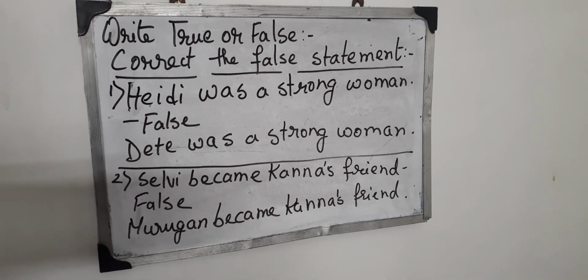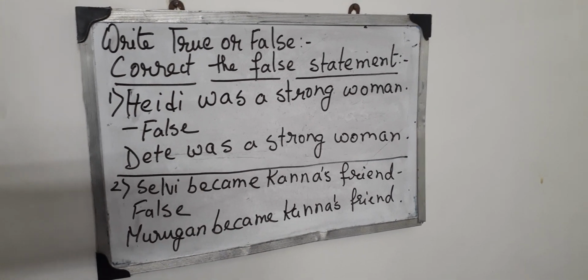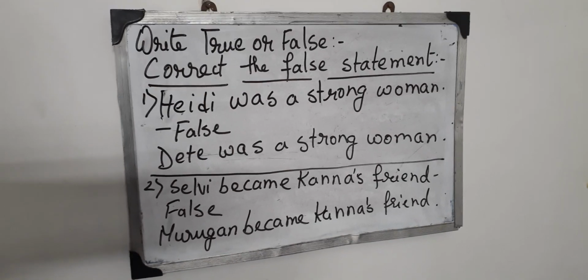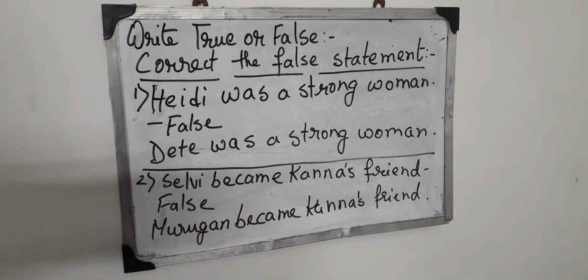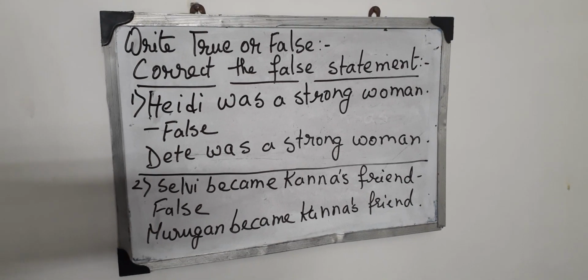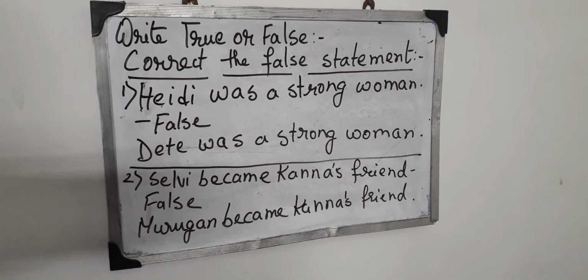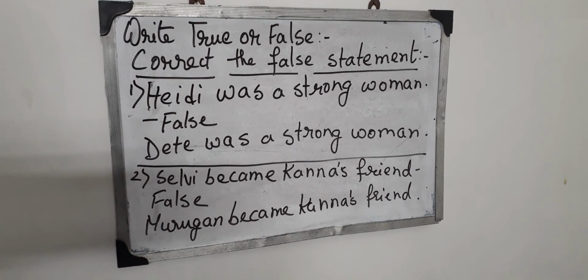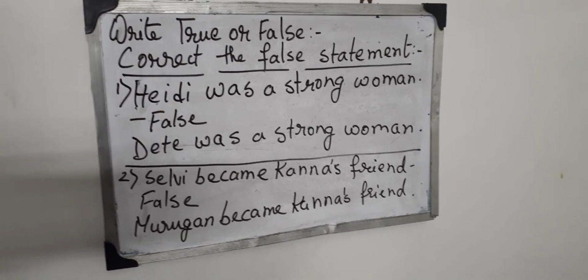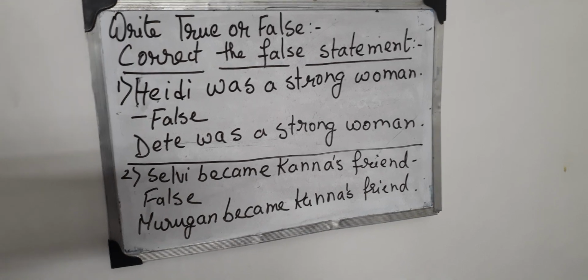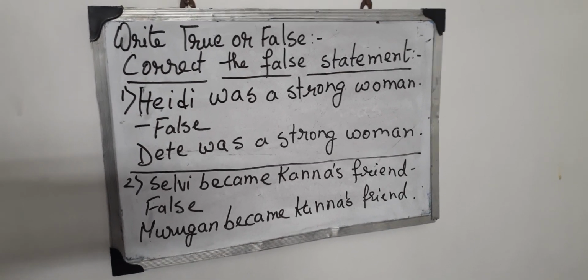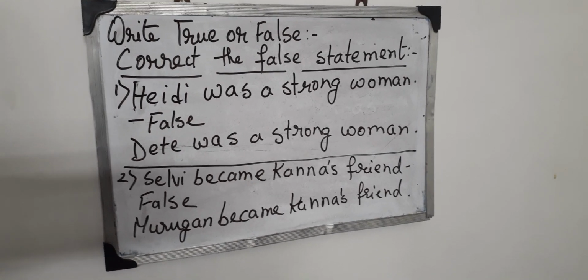I have written Selvi became Kanna's friend. What have I written? Selvi became Kanna's friend. This is from the chapter Kanna Panna. Do you think it is right? No, it is false. Again, you will write false and you will write Murugan became Kanna's friend. So children, I think I am clear to you.